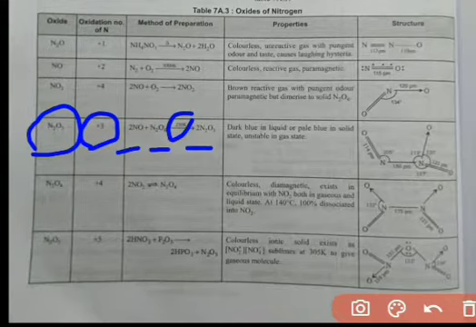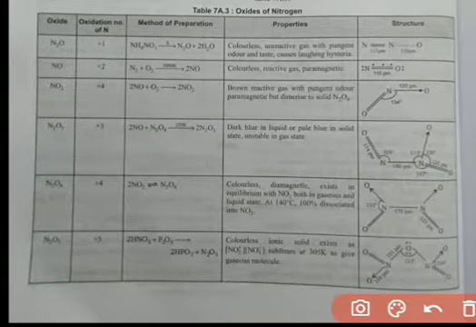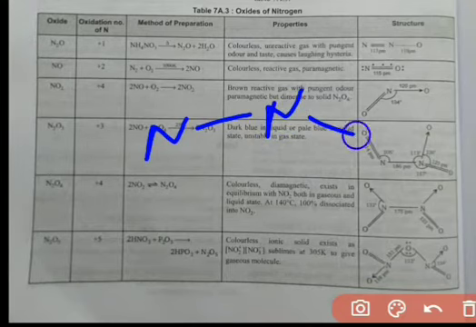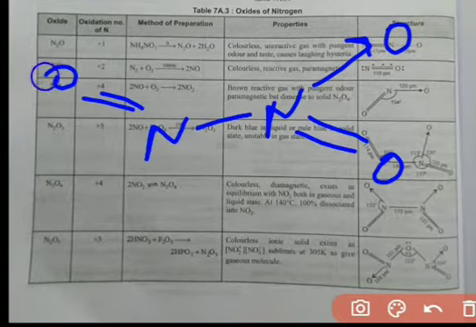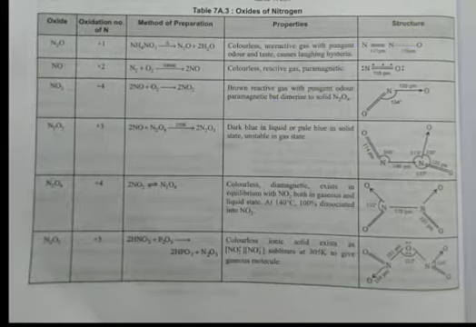This is dark blue in liquid, or it may be pale blue in solid state. This is an unstable gas. Talking about its structure, students, there will be an N single bond N, then N double bond O. There will be a coordinate bond with nitrogen and oxygen. There will be one more double bond with nitrogen and oxygen.